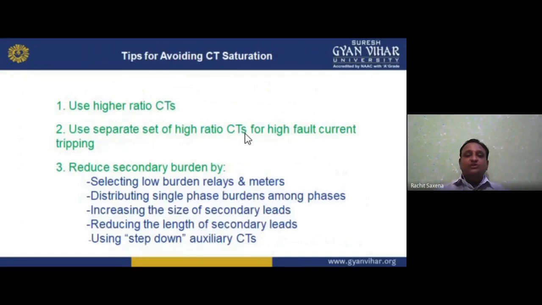Tips for avoiding saturation: use higher ratio CTs, always higher, not low ratio CT. Use a separate set of high ratio CTs for high fault current tripping. Reduce secondary burden by selecting low burden relays and meters. Distribute single phase burdens among phases. Increase the size of secondary leads. Reduce the length of secondary leads. Use step down auxiliary CTs. So we can do it with the help of this.